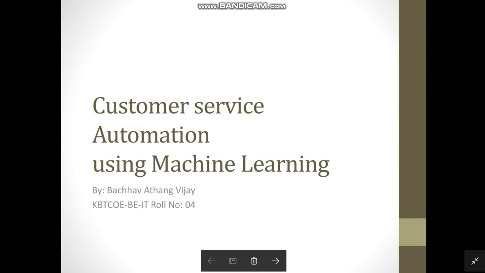Customer service automation using machine learning. Hello guys, today I'm going to explain the customer service automation which is done using machine learning.